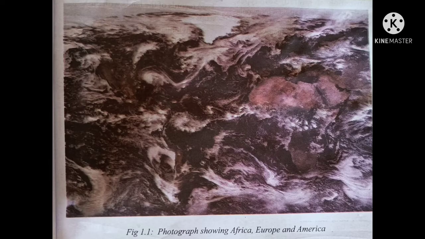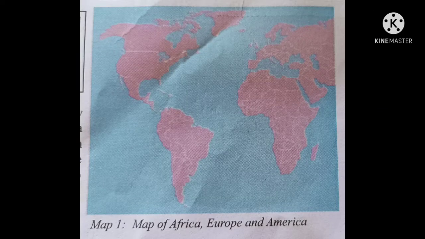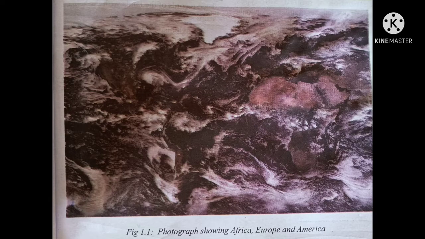This is the modern previous knowledge. Olden days have a long history. Figure 1.1 and map 1. Figure 1.1 is a photograph. Map 1 is a map of Africa, Europe and America. What is the difference between the photograph and map?